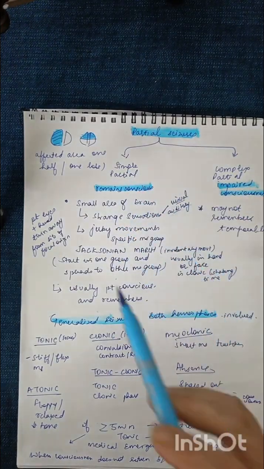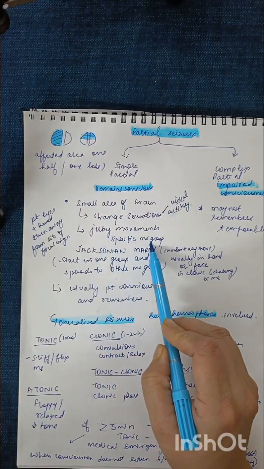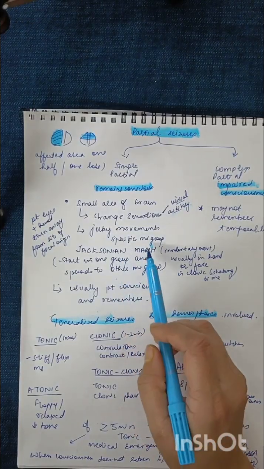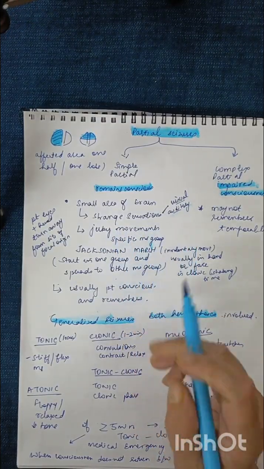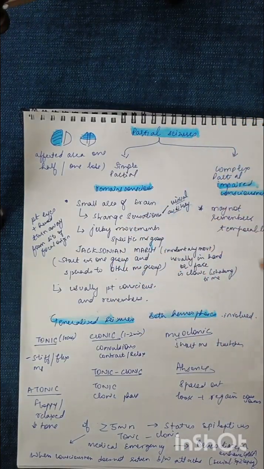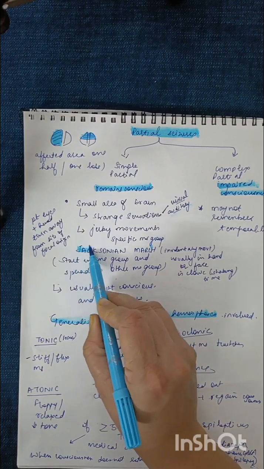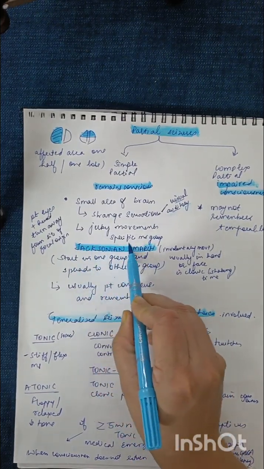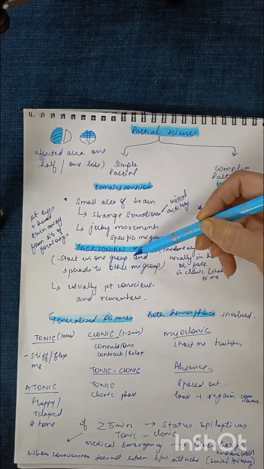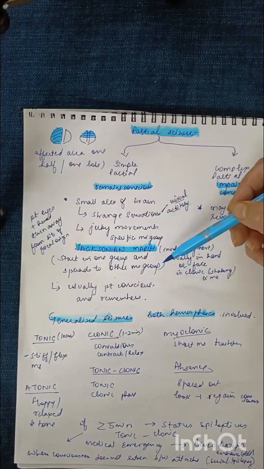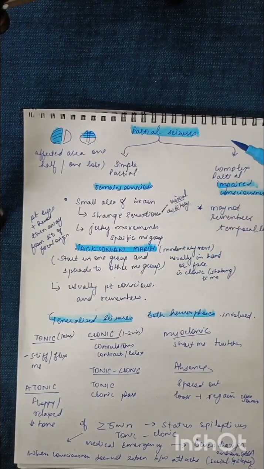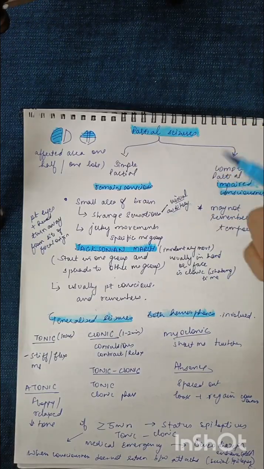Simple partial motor seizures involve a jerky movement in a specific muscle group, depending on which area of the frontal lobe is involved. Fine. It can be in the fingers, the head, or the face. There is a typical word which is important over here, called Jacksonian march. Whenever this partial seizure happens, it starts in one group and then it spreads to the other muscle group. Fine. It is an involuntary movement and it mostly affects the hand and the face, and it is a clonic type.